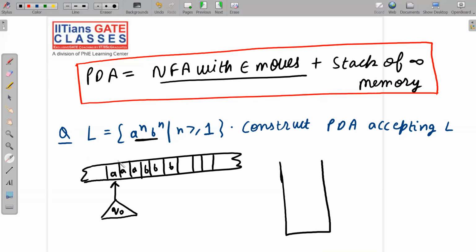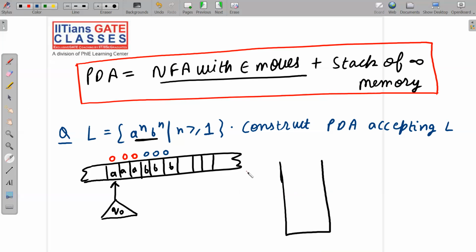See, imagine these A's as red balls and B's as blue balls. So we have 3 red balls. Okay, let me construct balls for you. So we have 3 red balls and 3 blue balls, and we have a box. How will you prove that the number of red balls and the number of blue balls are equal? So it's a very easy task.